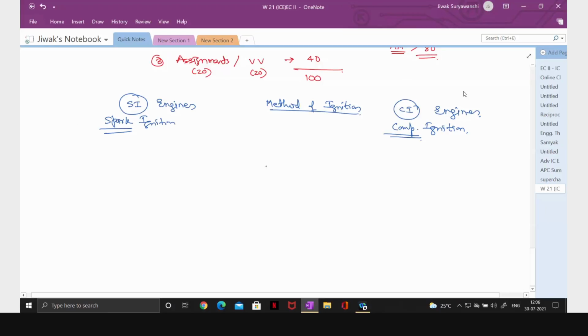So what is compression ratio? Generally it is denoted by r. So anyone, what is compression ratio? Yes, Dhananjay Shankar. What is compression ratio?